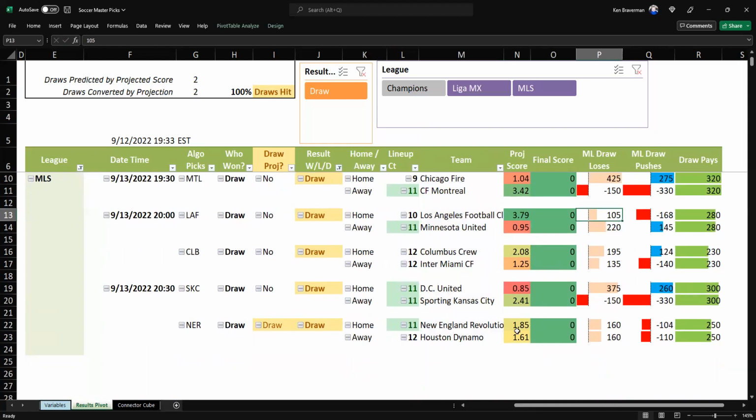Picks a draw down here between the Revolution and the Dynamo at 2-2. Sporting Kansas City over DC United, it thinks. And this game a little closer, but it does like the underdog, Columbus Crew.